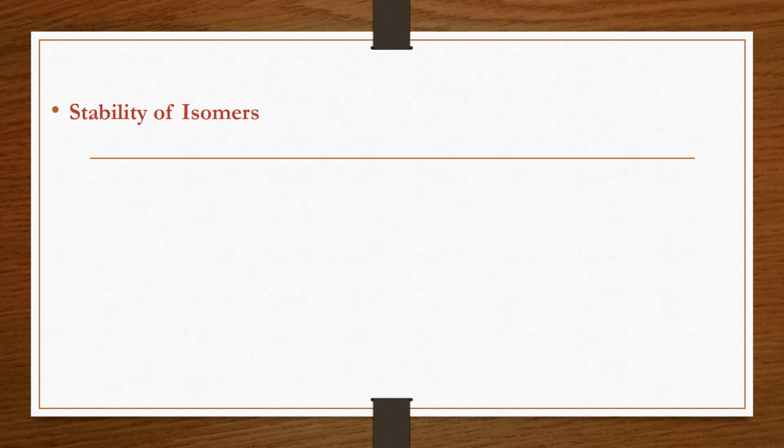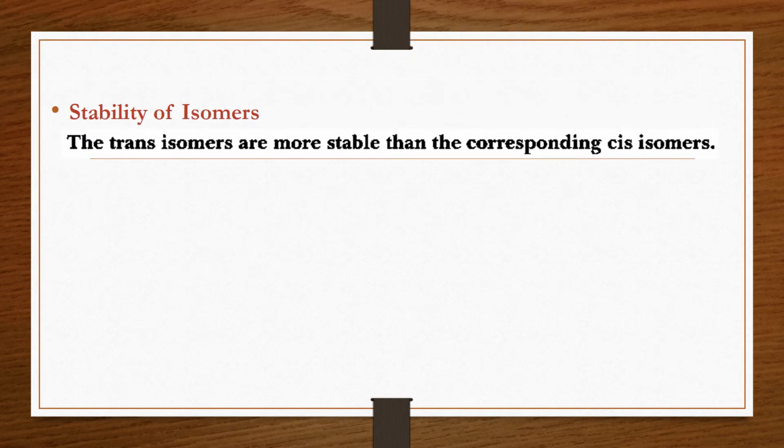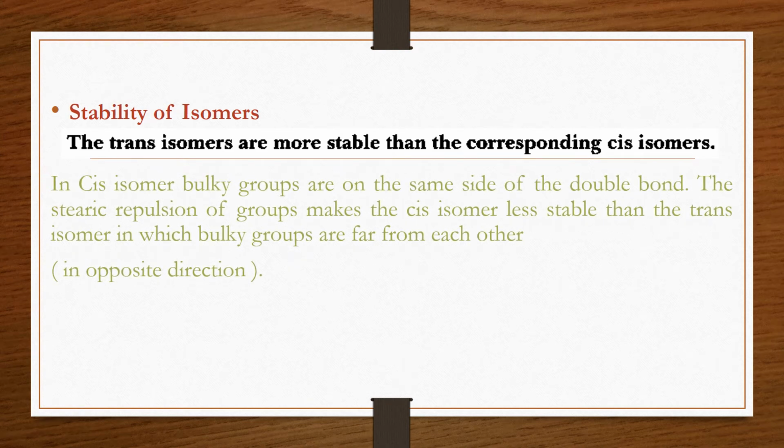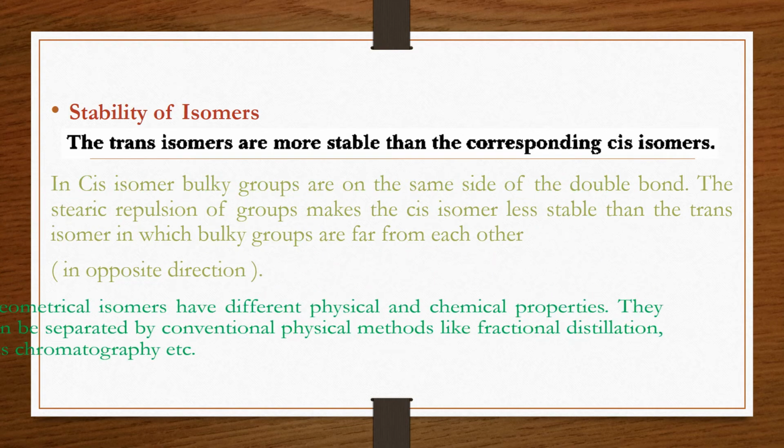Now which isomer will be more stable, cis or trans? The trans isomer is more stable than the cis isomer. And what is the reason? In case of the cis isomer, bulky groups are present on the same side of the double bond, and due to the presence of these bulky groups on the same side, steric repulsion operates, and due to this steric repulsion, the cis isomer becomes less stable as compared to the trans isomer. And you have seen that in the trans isomer these bulky groups are far from each other because they are in the opposite direction.